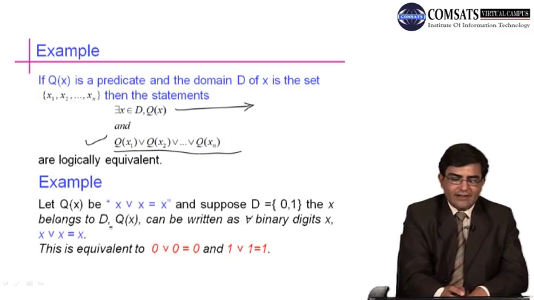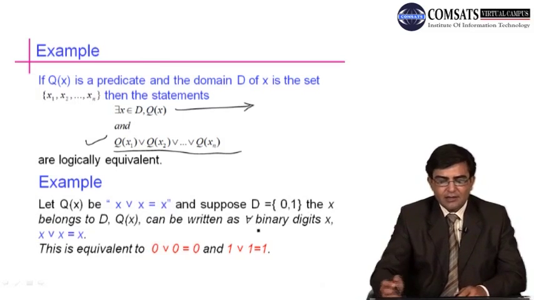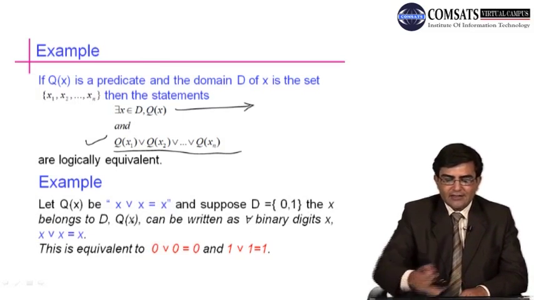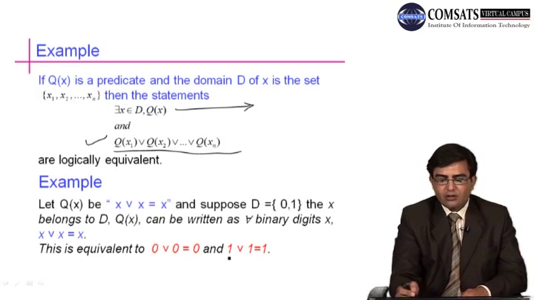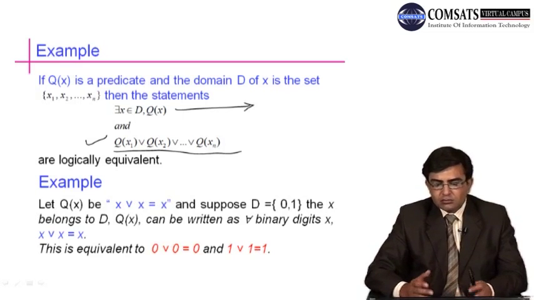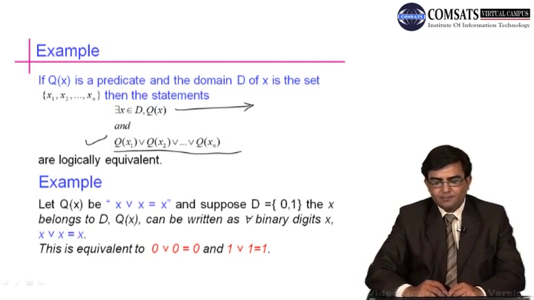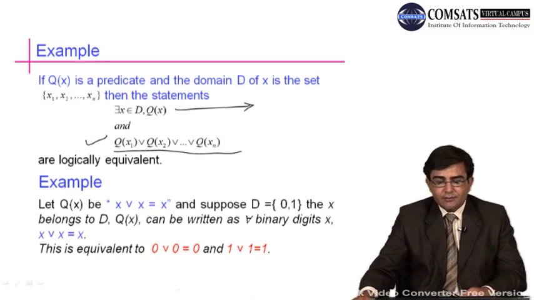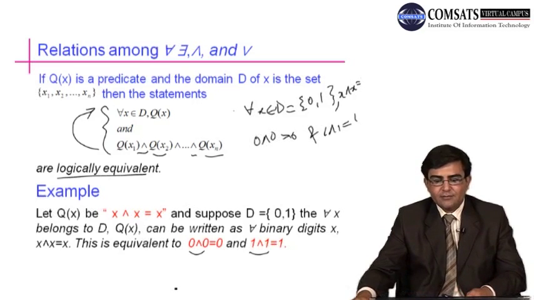For example, let q of x be x or x is equal to x, and suppose D is 0, 1, the same example, and x belongs to D. Q of x can be written as for all binary digits x, x or x is equal to x. This is equivalent to saying 0 or 0 is 0, 1 or 1 is 1. So there is a relation between the disjunction operator and the existential quantifier. So we can relate these operators: existential, universal, quantifier, conjunction and disjunction.